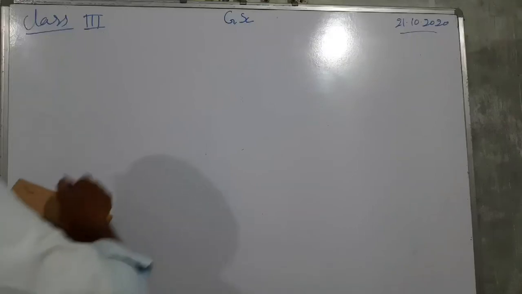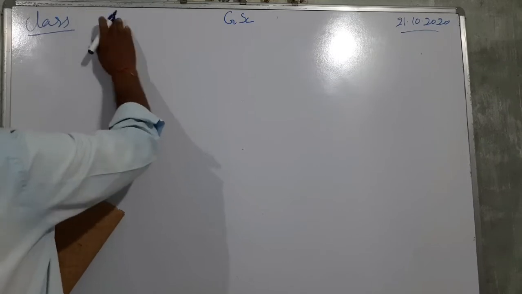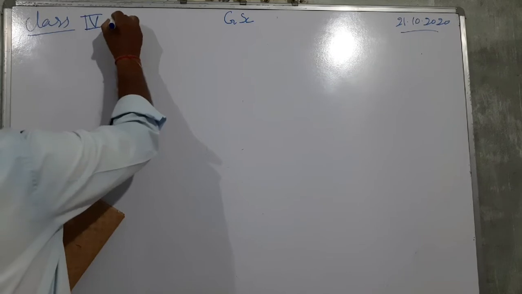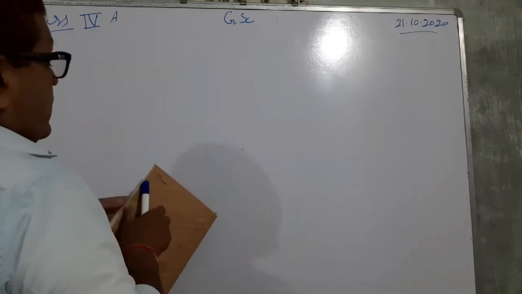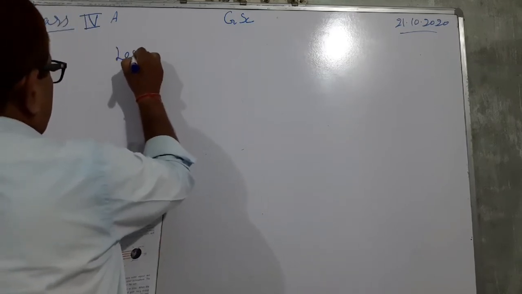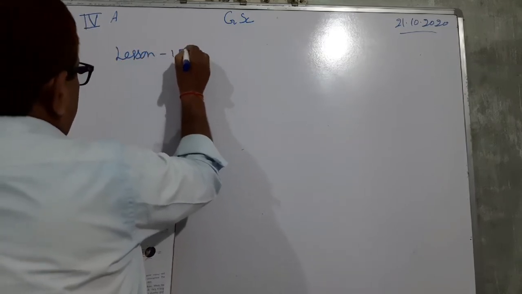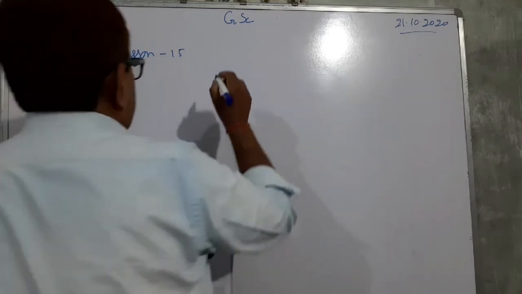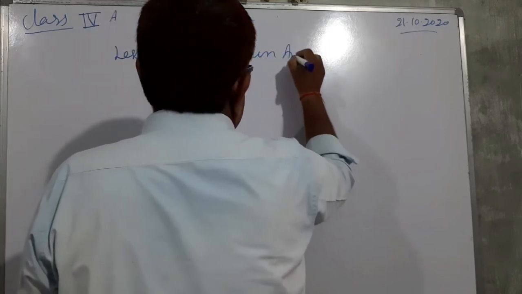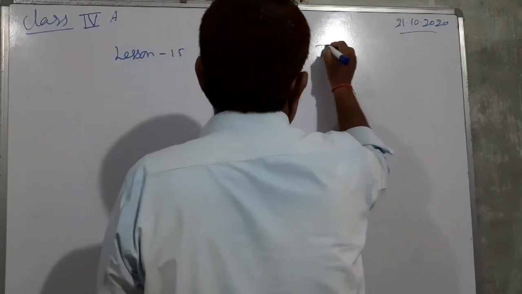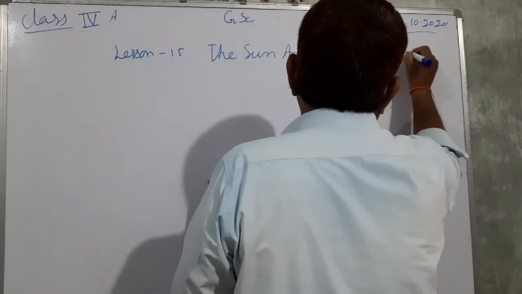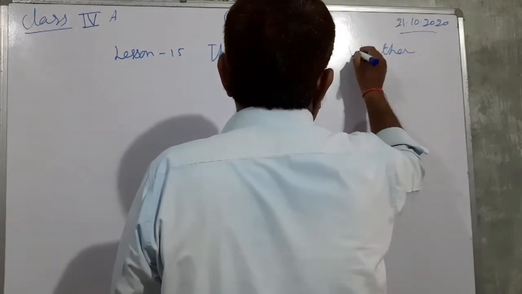Now class 4th, class 4th A, subject GSC. So we are studying lesson 15. Lesson 15, the sun and the weather.